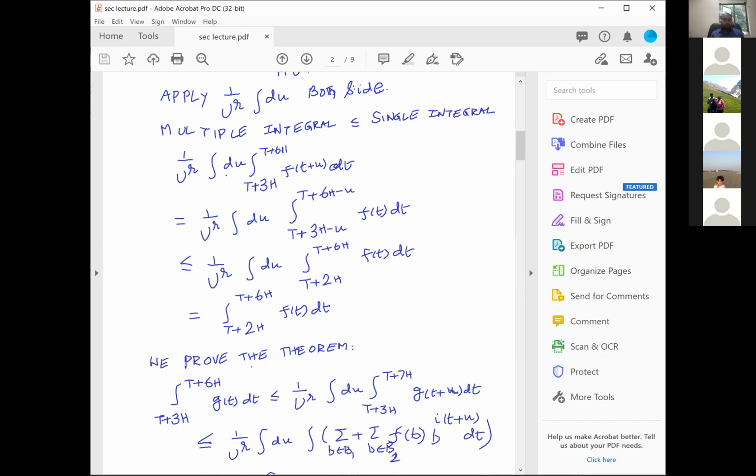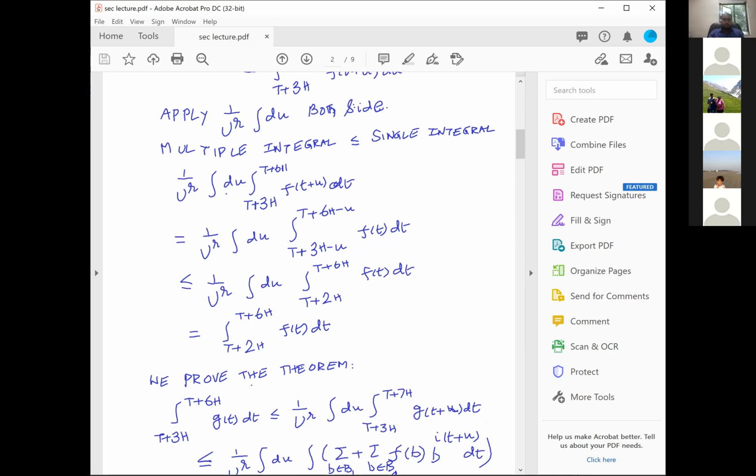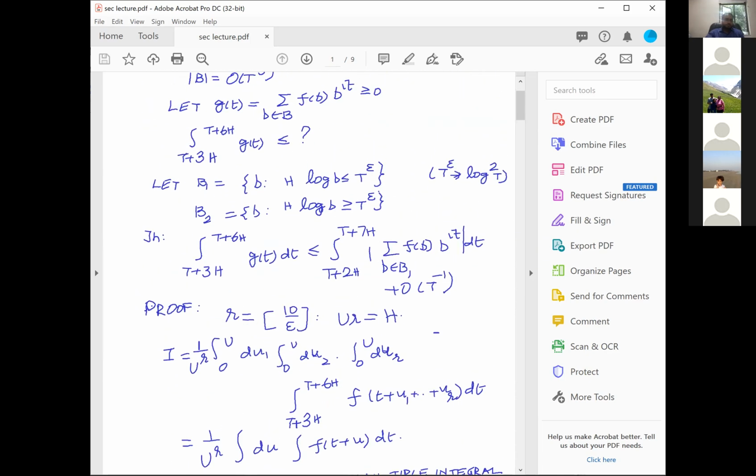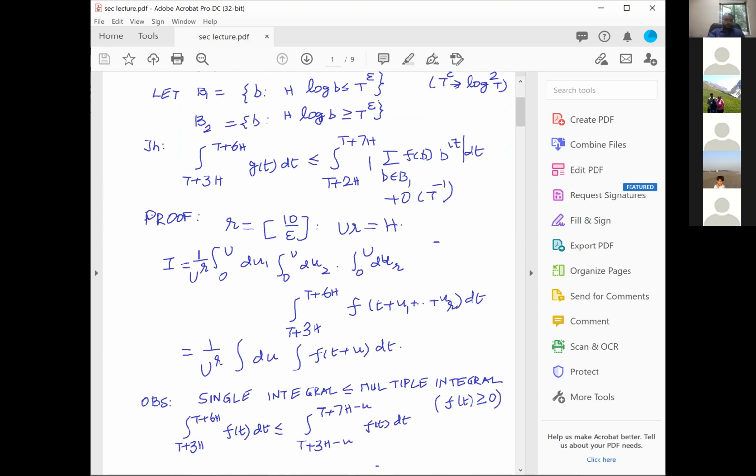Now I write t plus 3h to t plus 6h. This is a single integral, which now I write as a multiple integral. And this multiple integral, therefore, will look like 1 over u power r, integral over du, t plus 3h to t plus 7h, g of t plus u dt. And this g of t plus u, I have already defined: g is f of b, b power it, and therefore that's what I write.